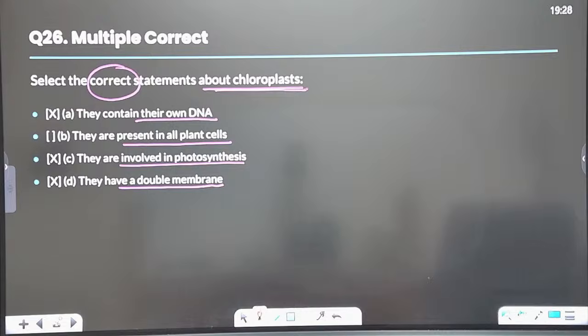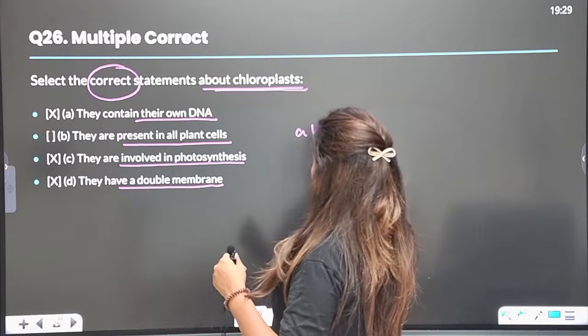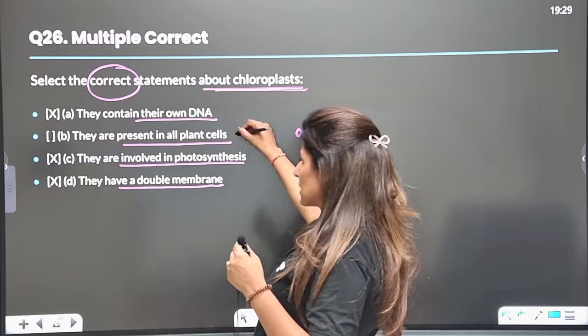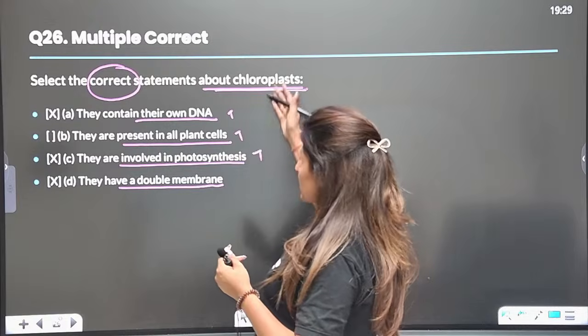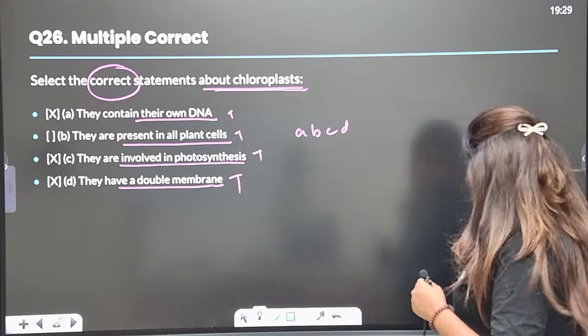How many statements are correct here? Somebody is saying A, B, C, D. Somebody is saying A, C, D. Pawan is saying just C. What happened? Answer is A, B, C, D. All the statements are correct, isn't it? They have their own DNA, we've read. Semi-autonomous, present in all cells. This is true. Involved in photosynthesis because of chlorophyll, and a double membrane structure.